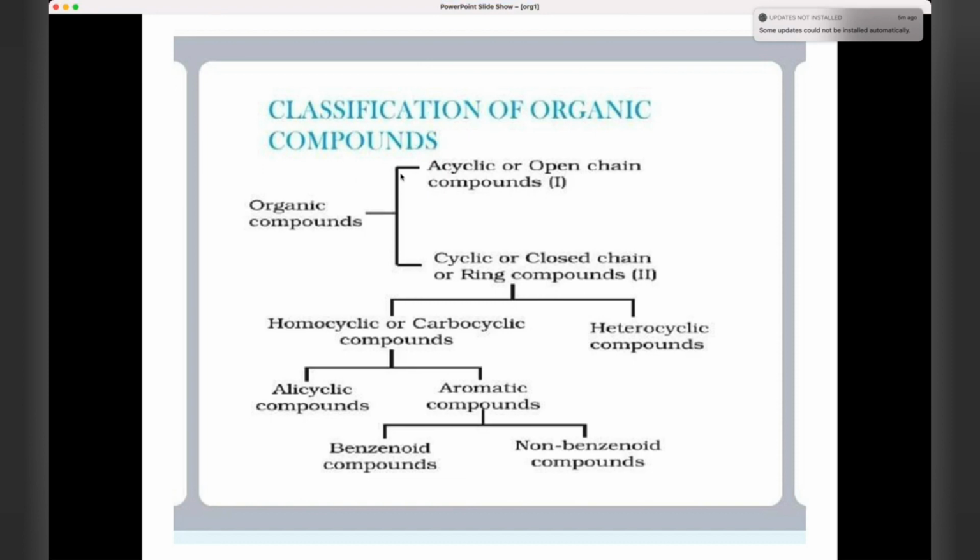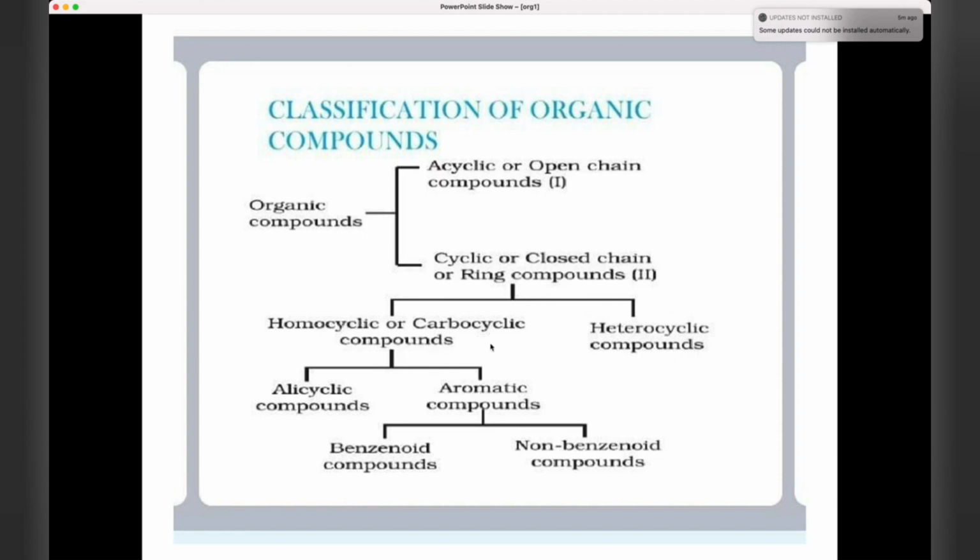Now, what is the classification of organic compounds? This classification is really important, so all of you do revise this and remember it very well. Organic compounds are classified into acyclic, also known as open chain compounds, and cyclic, or closed chain or ring compounds. Cyclic compounds are classified into homocyclic or carbocyclic compounds and heterocyclic compounds.